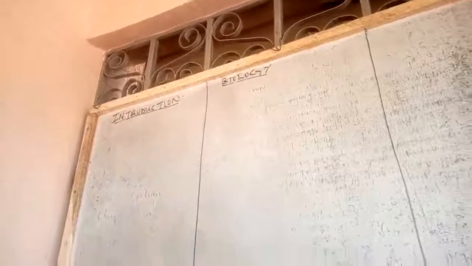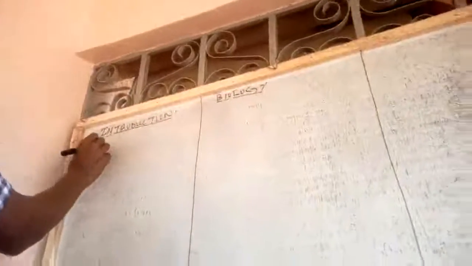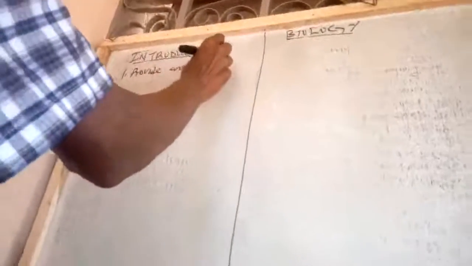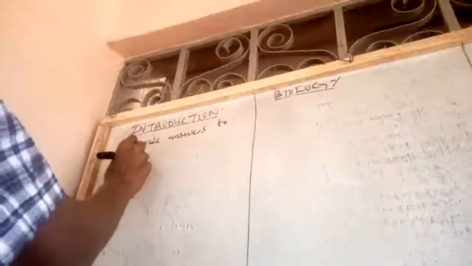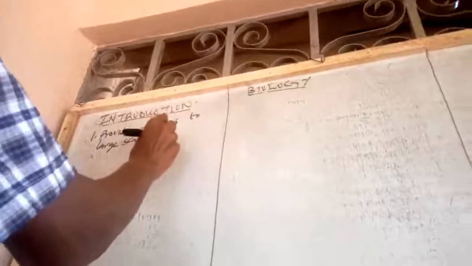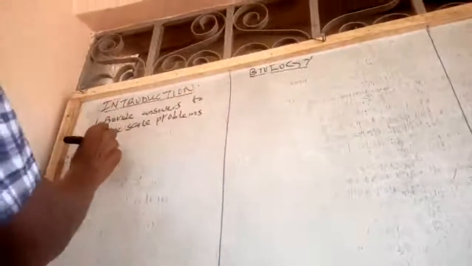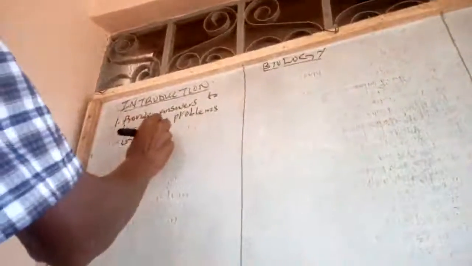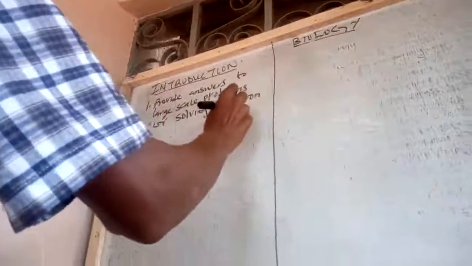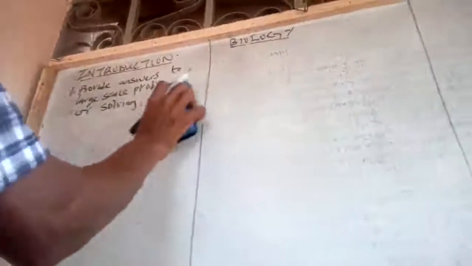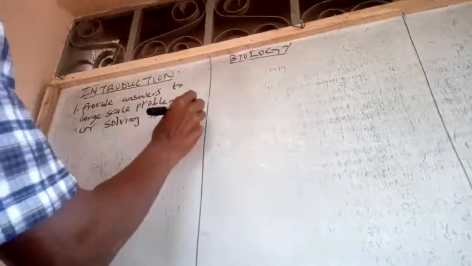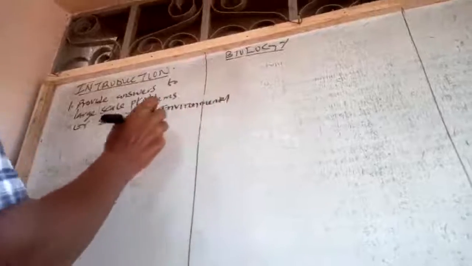Number one, provide answers to large scale problems, or in other words, solving of environmental problems. Biology helps in solving environmental problems.